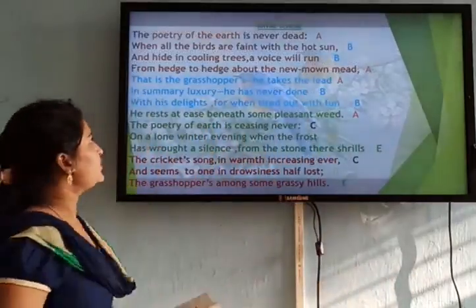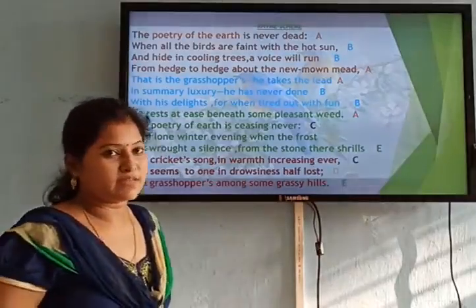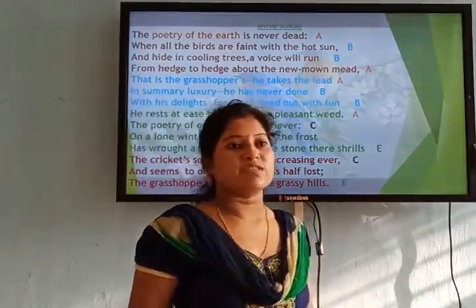So now we come to the rhyming scheme of the poem. This is very important, and the question can come: what is the rhyming scheme?